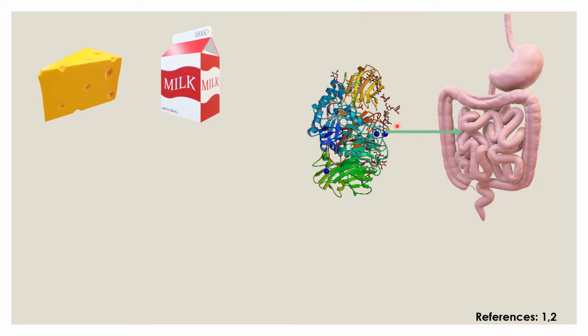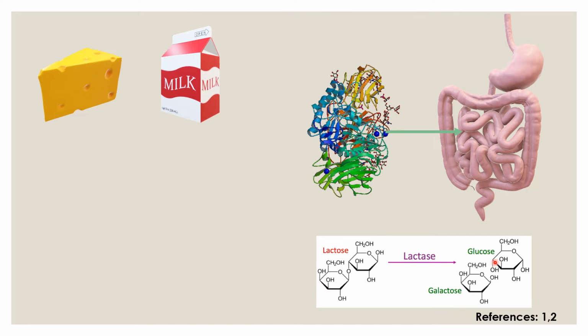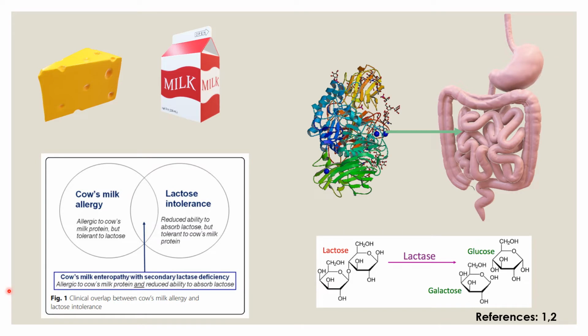This lactase enzyme is important for the digestion of lactose into glucose and galactose. The severity of the symptoms, and therefore the degree of lactose intolerance, varies between these patients. Lactose intolerance and cow milk allergy are not the same, although the symptoms are slightly the same. Cow milk allergy means that someone is allergic to cow milk protein, but tolerant to lactose.